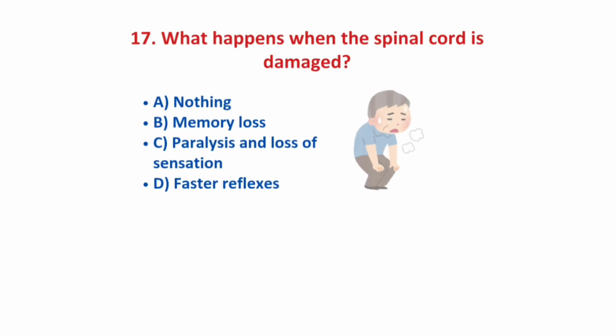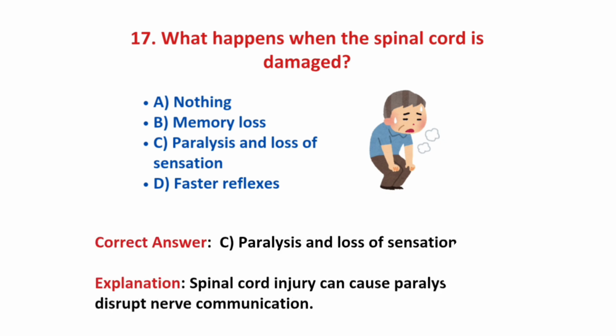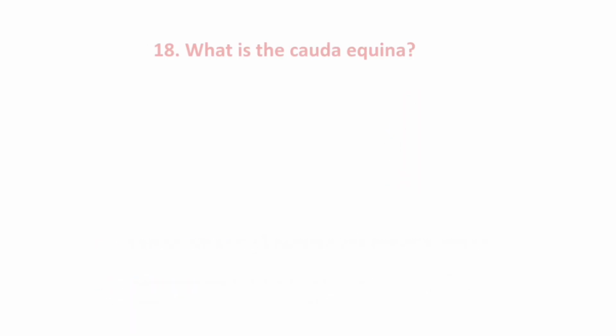Question number 17. What happens when spinal cord is damaged? Options: nothing, memory loss, paralysis and loss of sensation, and faster reflexes. And the correct answer is option C, paralysis and loss of sensation. Spinal cord injury can cause paralysis and disrupt the nerve communication. So the correct answer is option C.